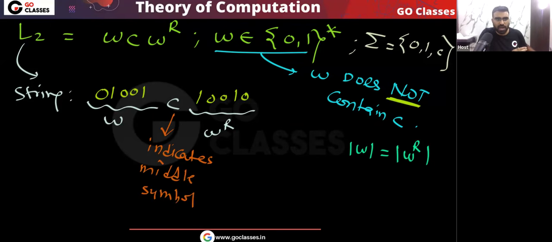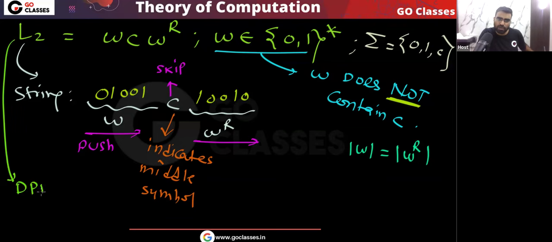Now there is no problem. Now we can easily create the DPDA. What will we do, remember? This W we will push. For 0 we will push 0. For 1 we will push 1. So this W we will push. And then this C we will skip. So remember, I can create a DPDA for this language L2. DPDA is possible, because you can easily see that the DPDA exists.